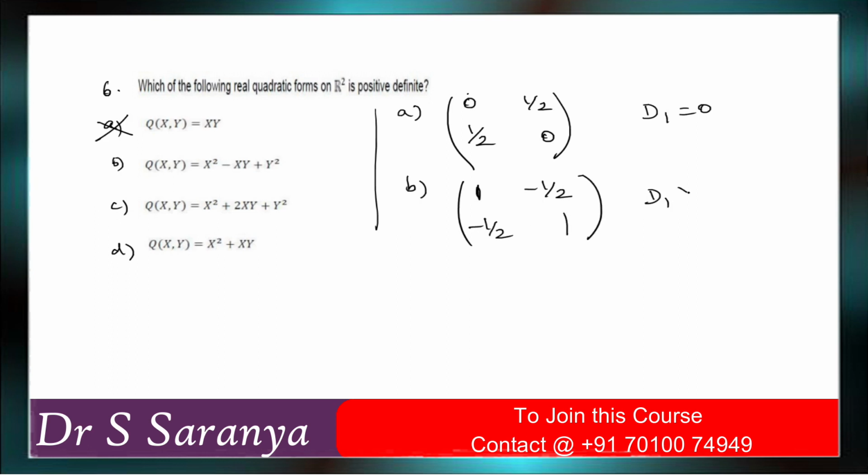So d1 is equal to 1, greater than 0. Determinant d2, the principal diagonal's determinant, is 1 plus 1 by 4, right? Sorry, 1 minus into minus plus, so minus 1 by 4, it is 1 plus 1 by 4. This is the formula. So again it is 3 by 4, which is greater than 0. So option B is the correct answer.